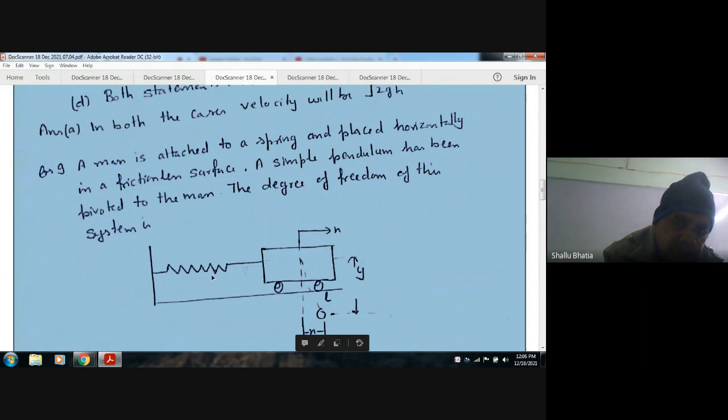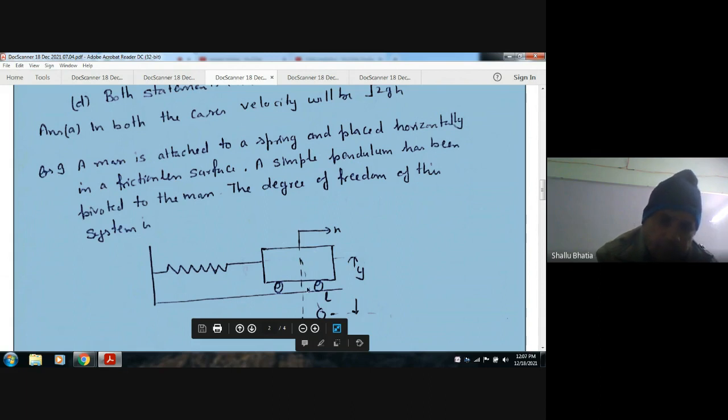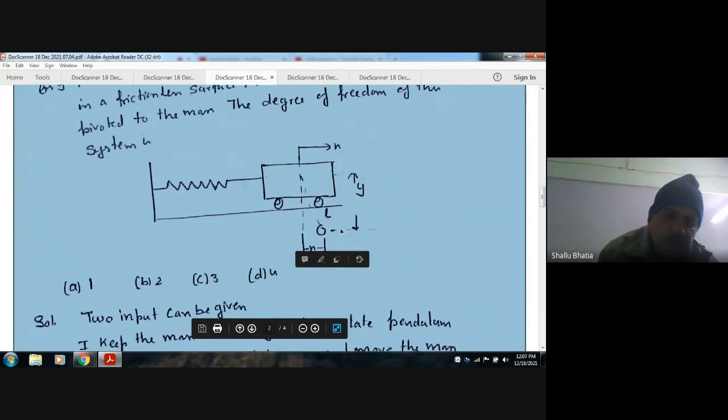So here a spring is given, and here the mass, and a pendulum is attached to it. The pendulum length is L. This is the y direction and this is x. So when the mass is at distance x, the pendulum moves vertically by a distance y. You have to calculate the degree of freedom: option A 1, B 2, C 3, D 4.